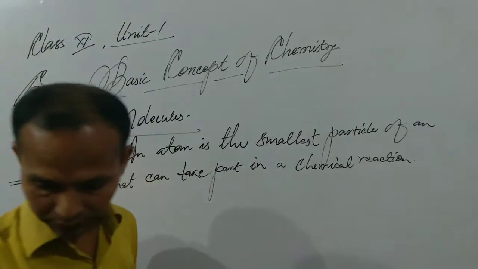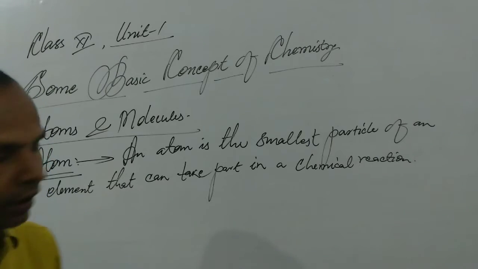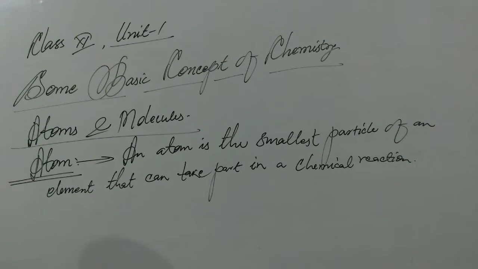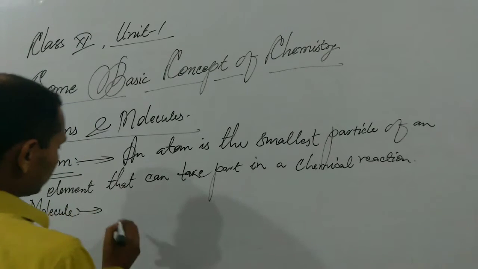This is the definition of the term atom. So we can say that an atom is the smallest particle of an element that can take part in a chemical reaction. Similarly, we can write the definition of a molecule in this way.